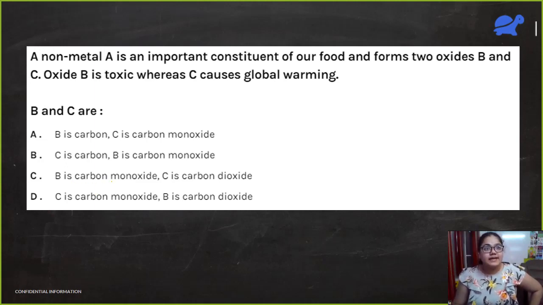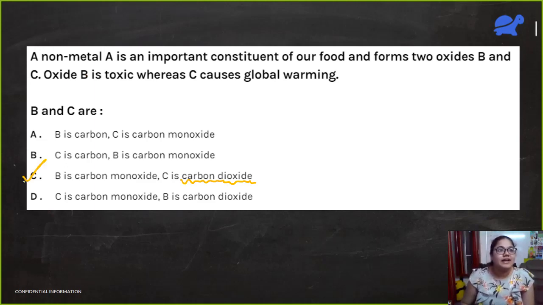Carbon monoxide is a poisonous gas, and carbon dioxide is a gas which causes global warming. The non-metal A is carbon. We are all made up of different organic compounds, of carbon molecules. So all of you are right, and option C is the correct option.